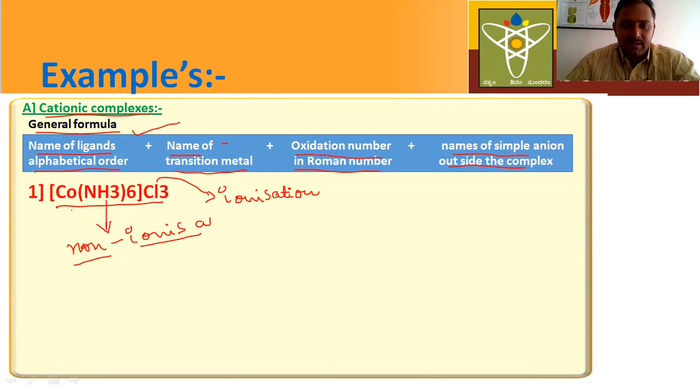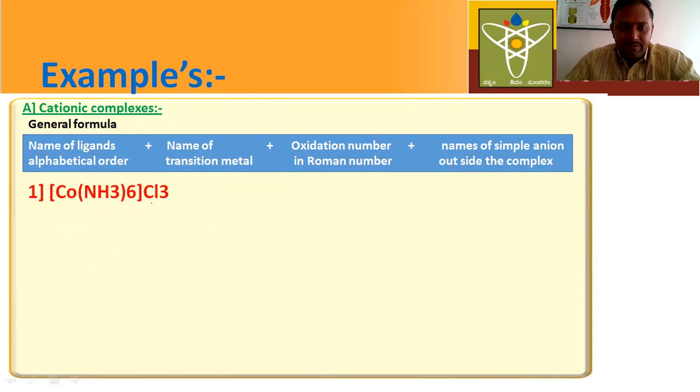This is the complex ion. Here counter ions are present after the complex ion. That's why this complex ion is a cationic complex. It is very simple. If counter ions are present after the complex ion, then the counter ions act as anion and the complex ion acts as cation. Okay, this is a cationic complex.